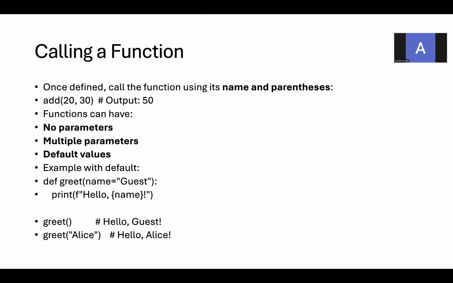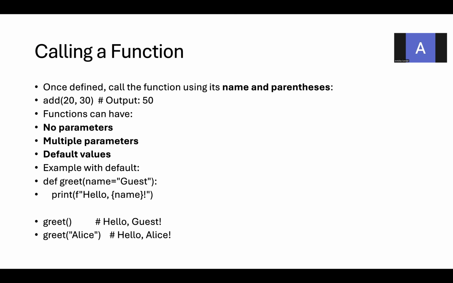Once the function header and function body have been written, you have to call the function. Only then will the function definition you have written be executed. Without the function call, there is no use in writing the function definition. Add of 20, 30: these are the two actual values you are passing for the parameters in the